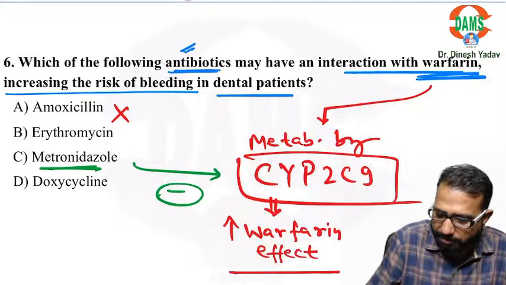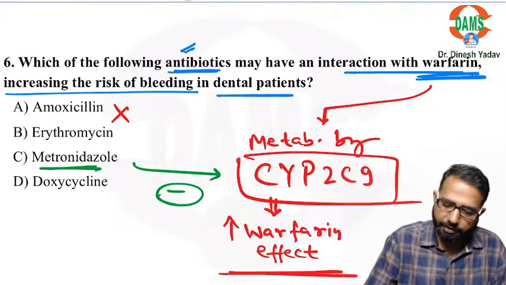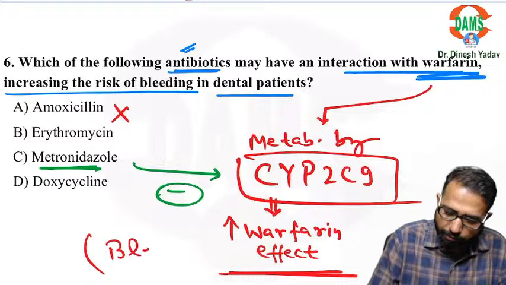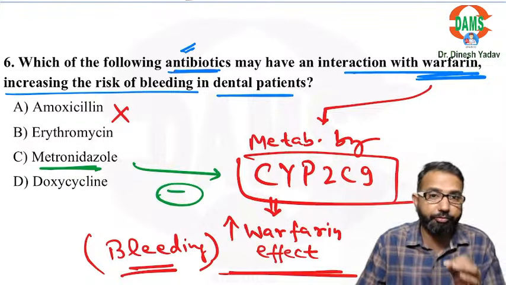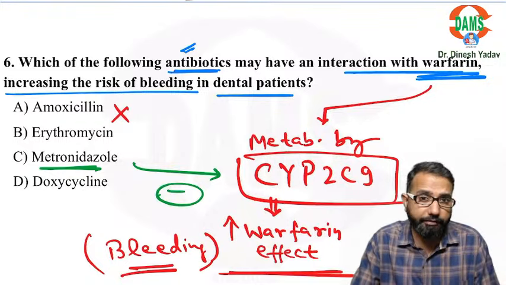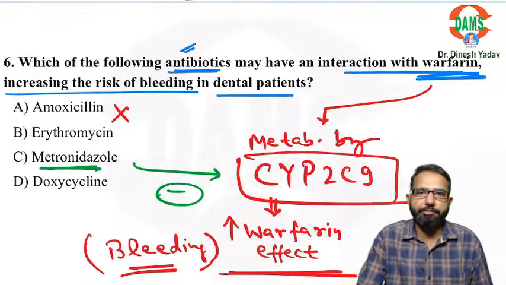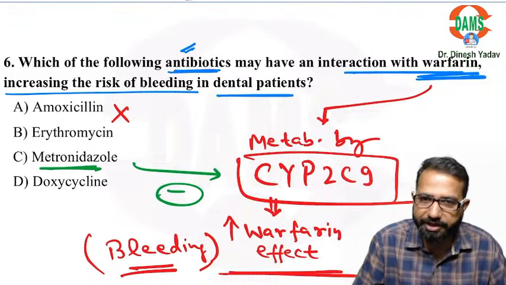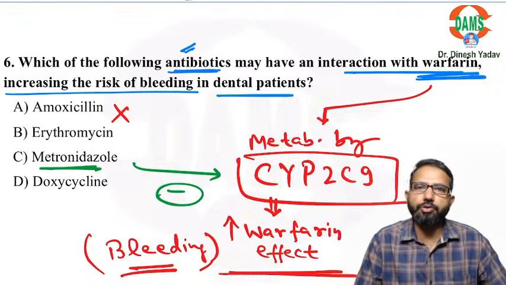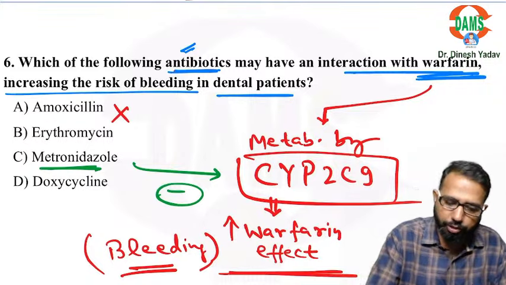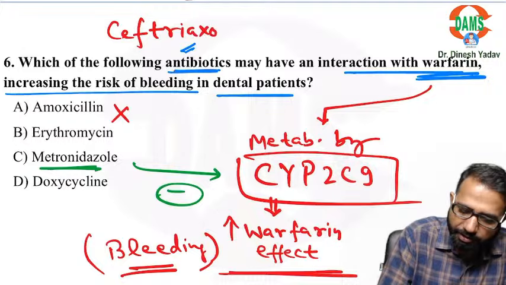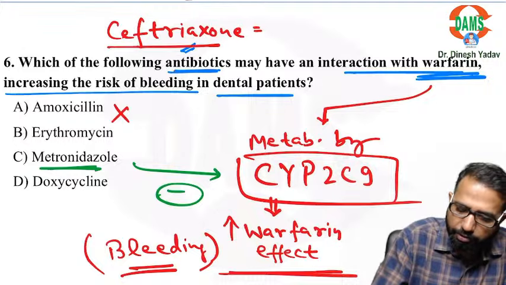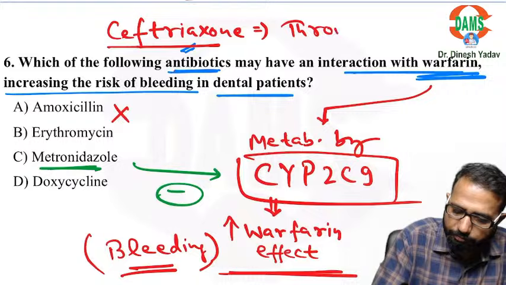So what is the risk? There is risk of bleeding. So which antibiotic increases the risk of bleeding? You can see it is metronidazole, which can increase the risk of bleeding due to this. Even with the ceftriaxone, there is risk of bleeding because both can cause thrombocytopenia. So ceftriaxone can cause thrombocytopenia. Because of that, there will be risk, but that is not the direct interaction. That is having its own effect, thrombocytopenia.